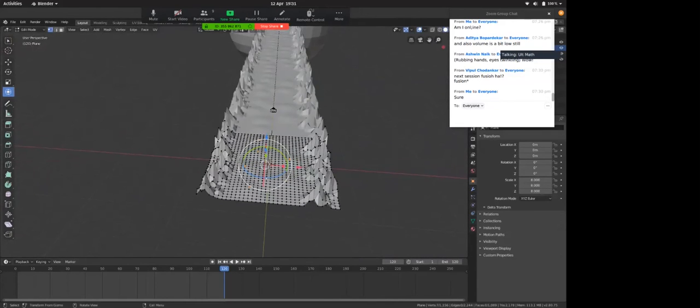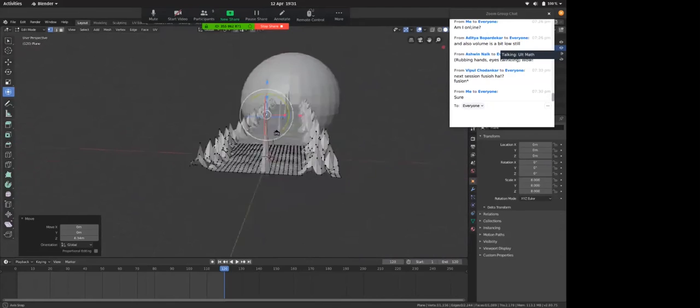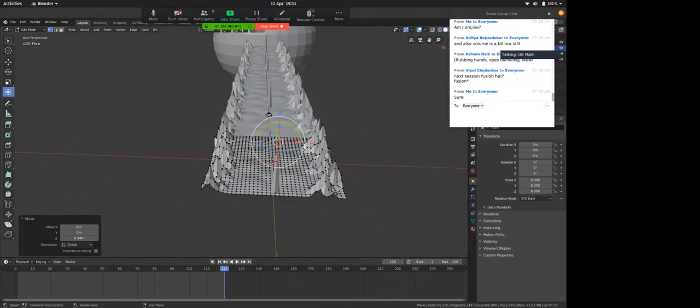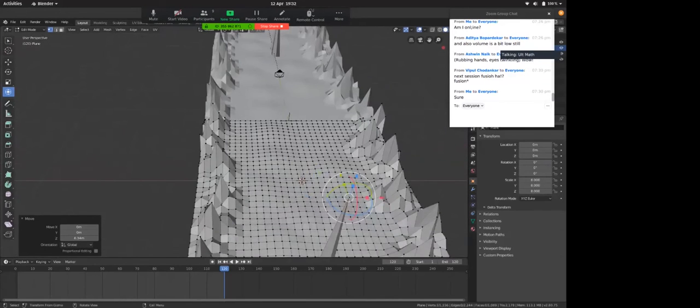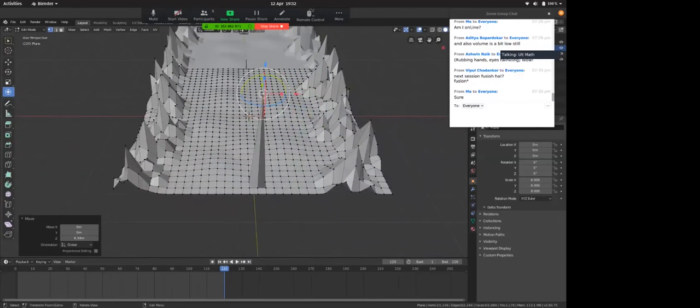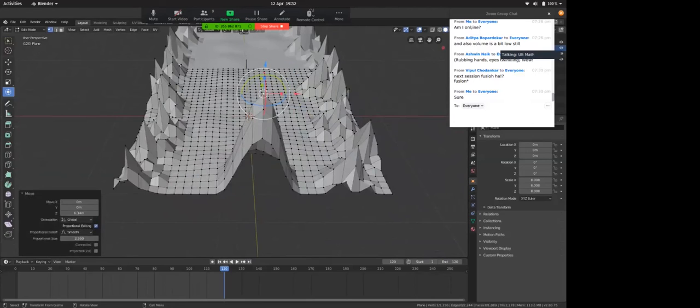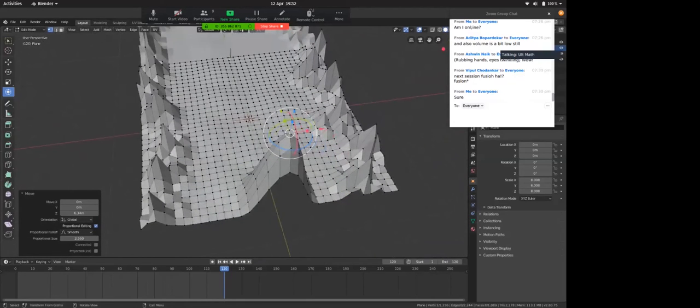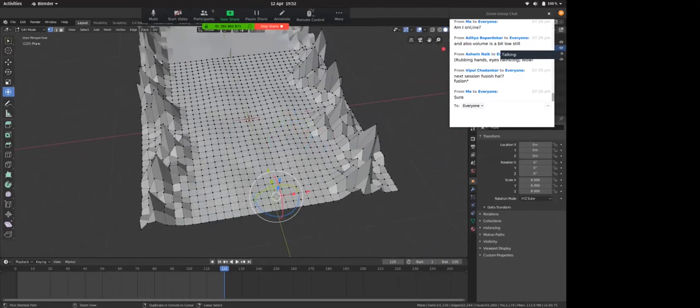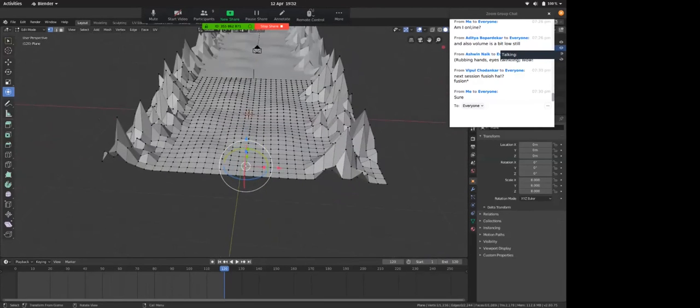What proportional editing does is, if I move this point, only this singular point is moving. I'm not affecting the points which are close to it. So if I turn on proportional editing, now my whole topology is affected. See, this becomes a cloth. I don't want this. So that's why I used proportional editing, so that I make these mountains.